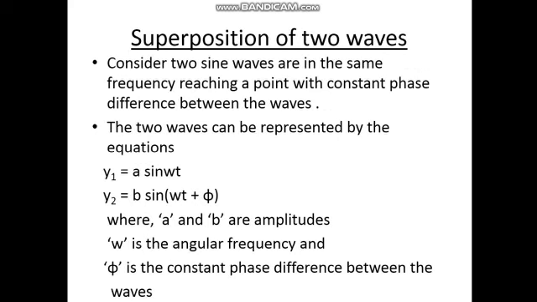Consider two sine waves of the same frequency reaching a point with a constant phase difference between the waves. The two waves can be represented by the equations y1 is equal to a sin omega t, where a is the amplitude and omega is the angular frequency, and y2 is equal to b sin (omega t plus phi), where phi is the constant phase difference between the waves and b is the amplitude of the second.